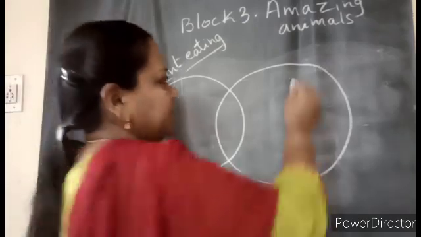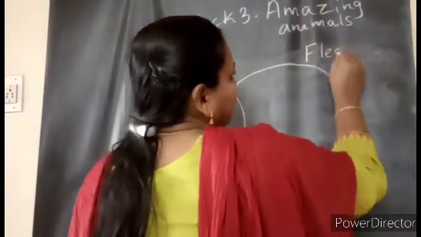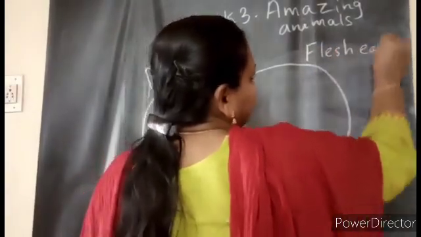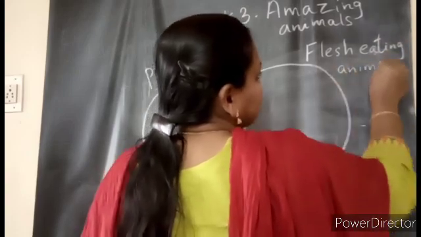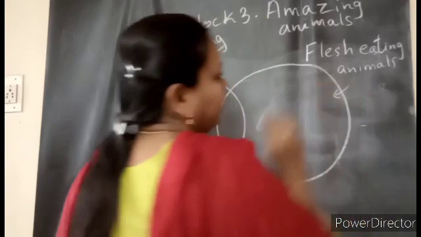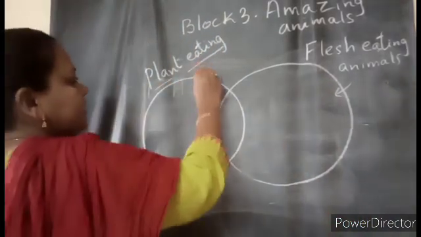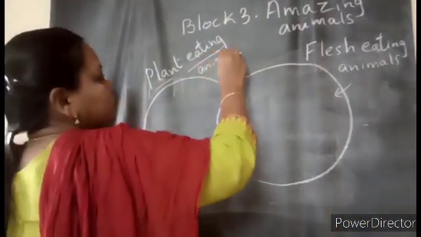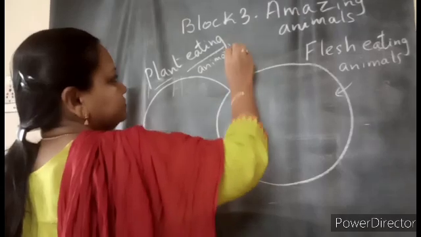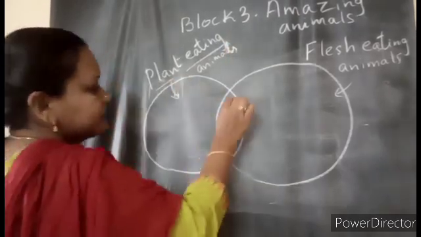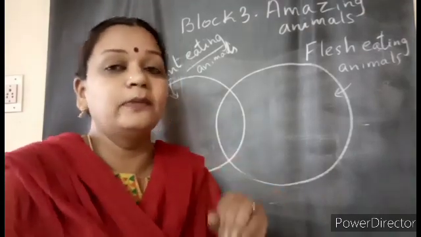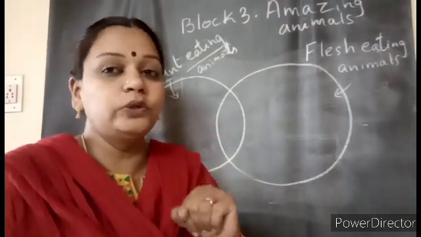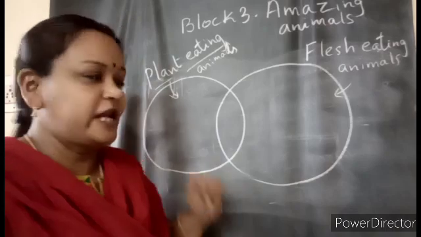Some of them eat the flesh of other animals. In this circle I will write the flesh eating animals. In this circle I am going to write the plant eating animals, and you will see that some of the animals are going to come. You will know what those animals are also.